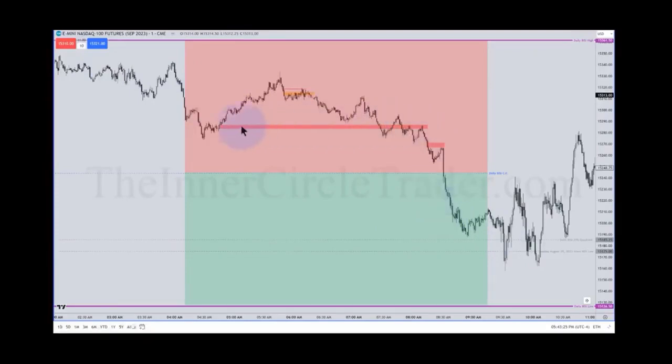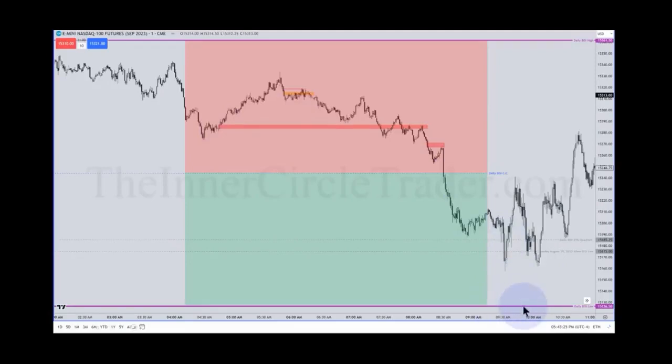And if I'm going to use this inversion fair value gap, I can use it in the context of MADUCE. MADUCE is simply a model utilizing an inversion fair value gap. So that PD array is an advanced version or application of the inversion fair value gap, but it takes you right back to the core context of where are you in price, what's it likely to go to next, and are you in a short-term premium or short-term discount? If we're bearish and we're in premium, we can anticipate price reaching down into a discount, but not some random level, very specific levels. And it need not go to the best case scenario, which would be the low.